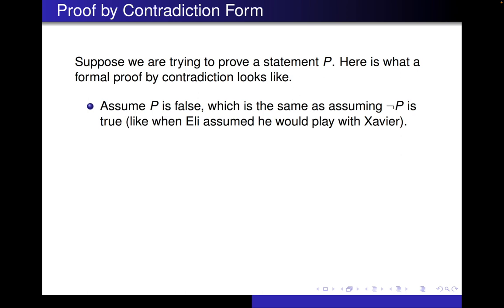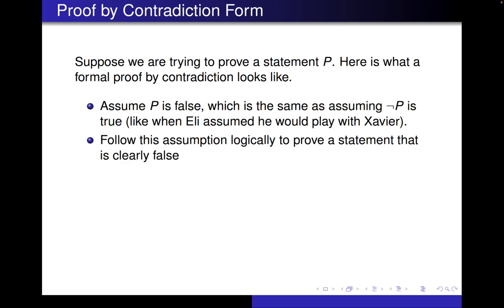Right? And this is exactly what happened when Eli assumed that he would play with Xavier, even though our theorem said he would not play with Xavier. And then starting with the assumption that the negation of P is true, we're going to follow this assumption logically, just like any other proof, and hopefully end up with a statement that we prove that is clearly false.